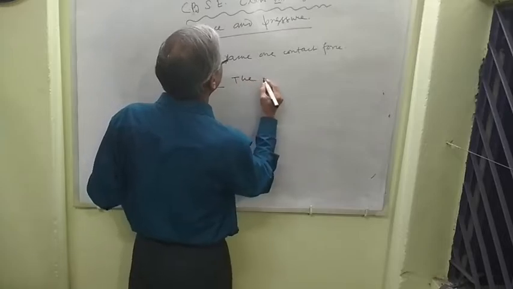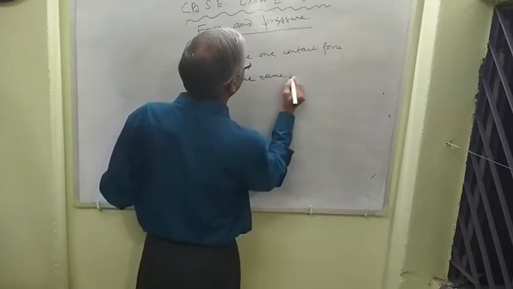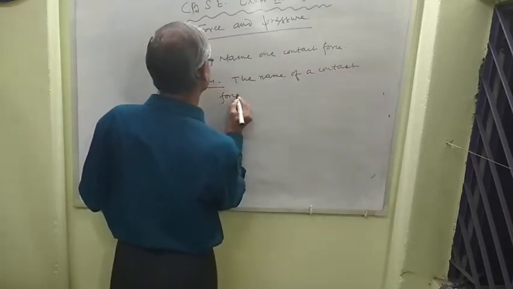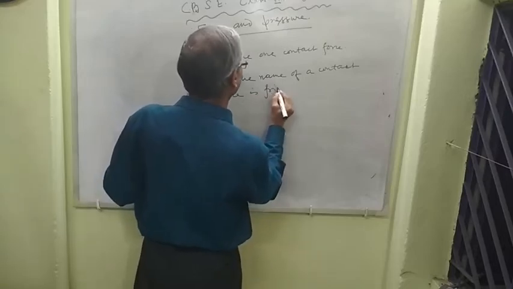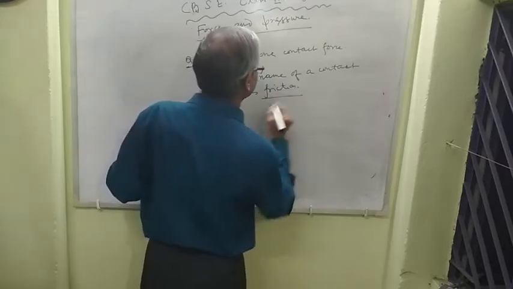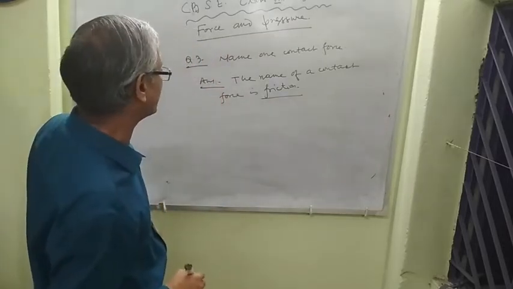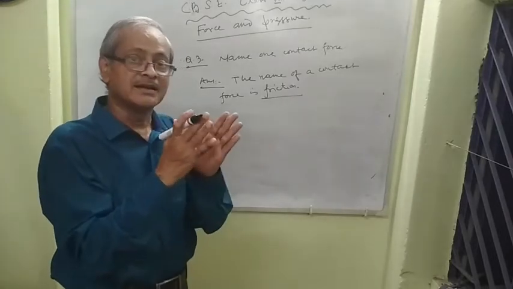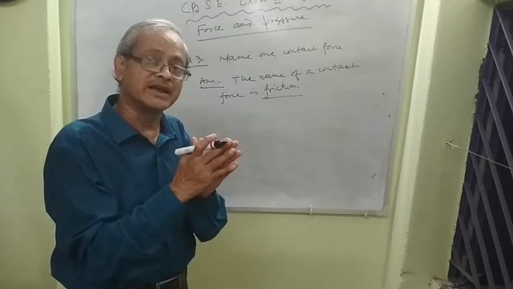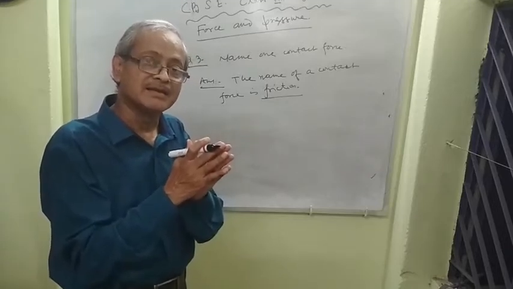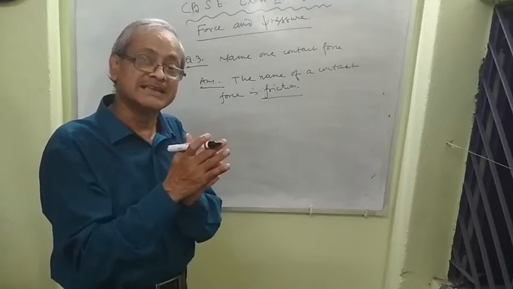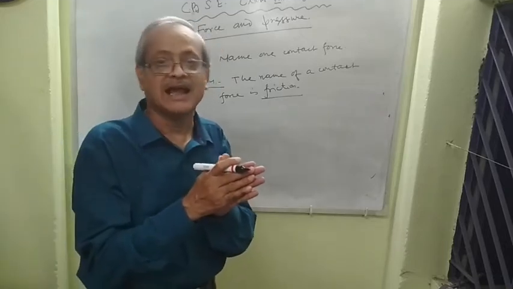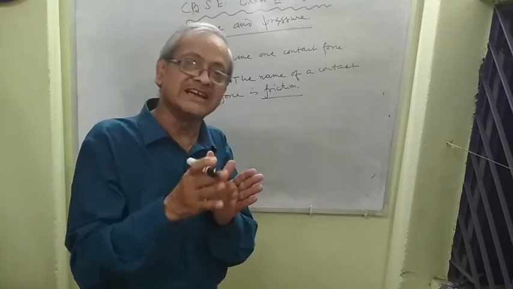The name of a contact force is friction. Friction or frictional force. In the case of friction, two bodies must come in contact with each other, and there is a relative motion between them. Then a force opposite to the direction of relative motion will act, and it always opposes this relative motion